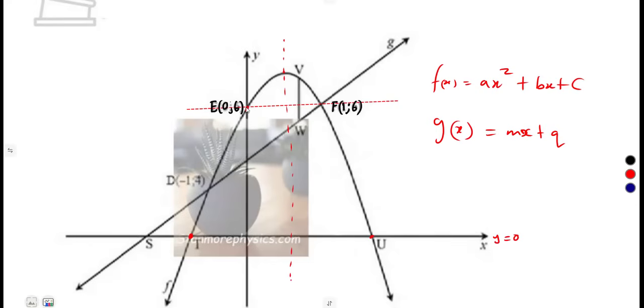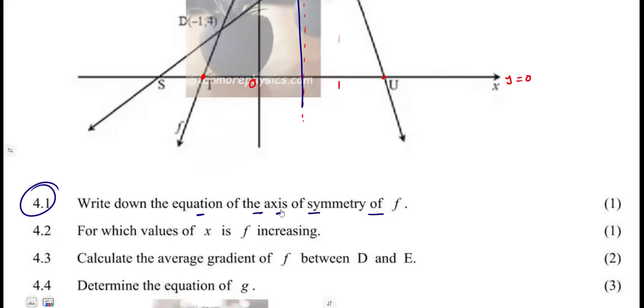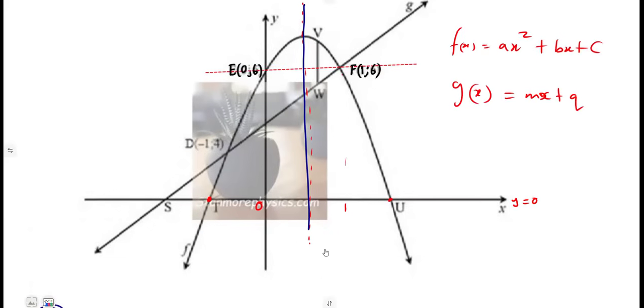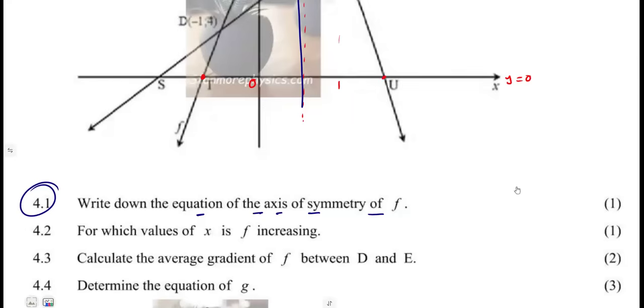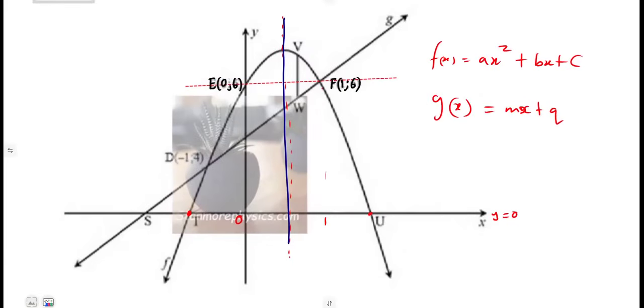They are giving you this, the point E. The x value at E is 0. At F, what is the value? It is 1. So what we need here as the axis of symmetry is in between these two points, 0 and 1, of that horizontal line. That was the idea of our question. That's why they're saying write it down. It's not even calculate. You can just look at it. What is the distance in between 0 and 1? That is a half. The average. All right, so that's our 4.1.